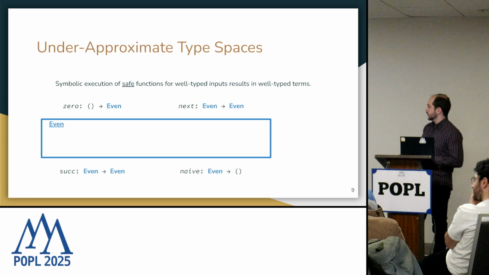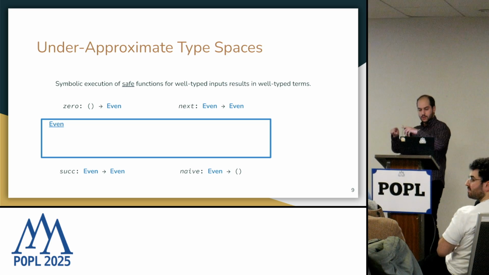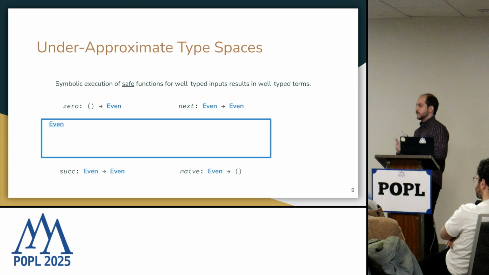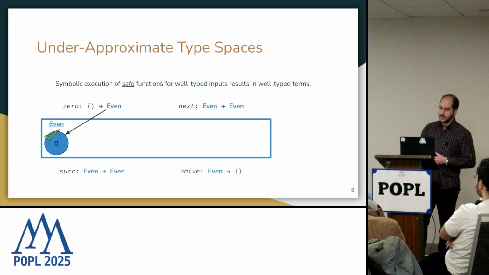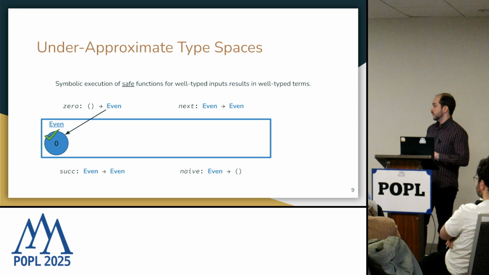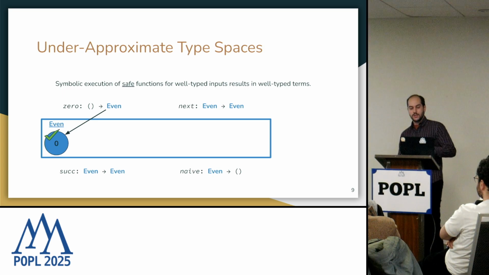So let's consider the unsafe abstraction in Rust, where we consider the successor function to be a safe function. Here the idea is we have the blue box that represents the type space for the type even, and we're going to symbolically execute these functions to try to populate this type space. So the zero function doesn't receive any arguments, so we can symbolically execute it, and since it's a safe function, its output, whatever it outputs, must be of the type even and must satisfy the even invariant. So we know that 0 belongs to the even type space.